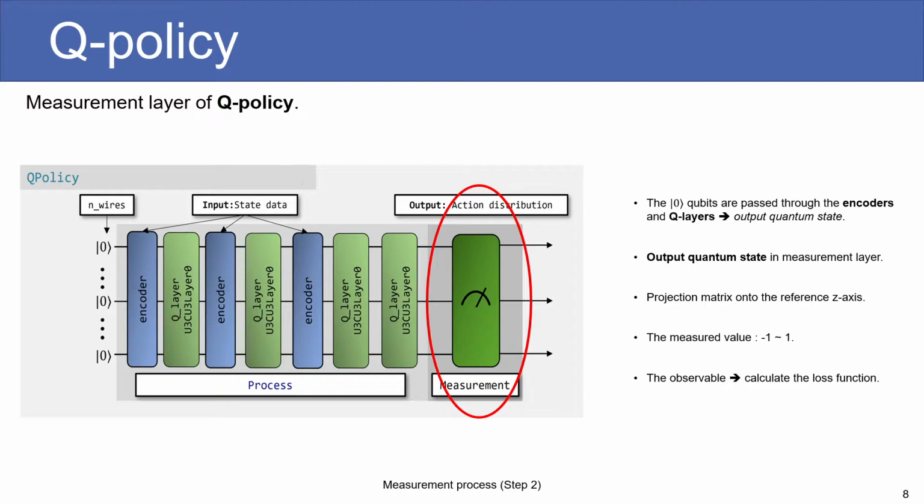Finally, we have the measurement layer. In the previous step, output quantum state is produced by data reuploading, but this must be measured first in the measurement layer by applying a projection matrix onto the reference z-axis. This can be used to calculate the optimizable loss function.